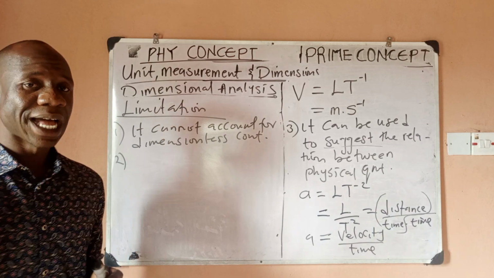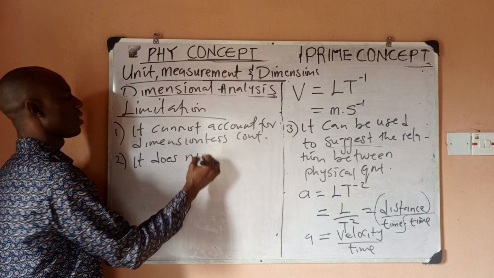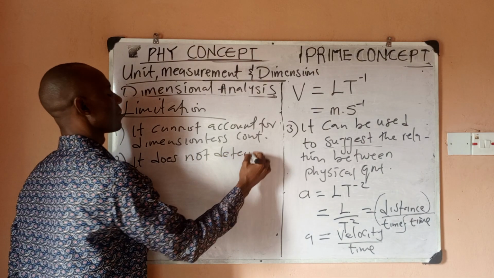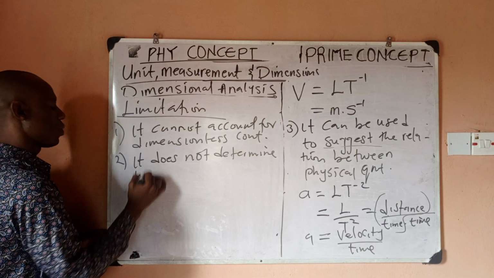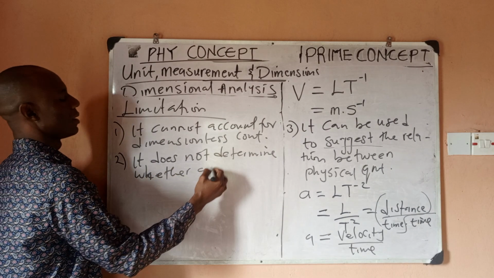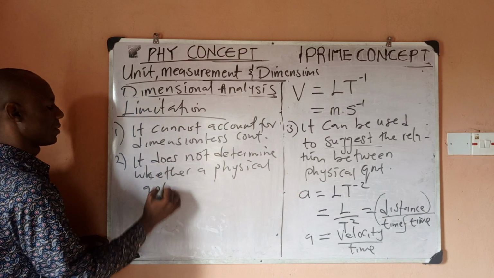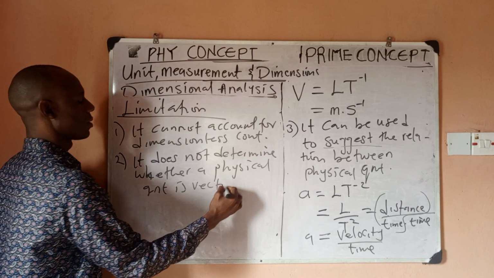So that is one of the major limitations in dimensional analysis. Another limitation is that it does not determine whether a physical quantity is vector or scalar.